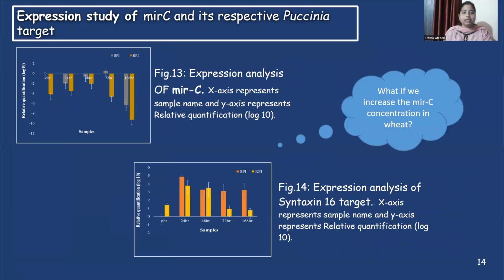In figure 13, the expression of microRNA C is inversely proportional to the expression of its target syntaxin 16 in figure 14. Syntaxin 16 in Puccinia plays a role in membrane trafficking. So if we increase the expression of microRNA C artificially in wheat plants, there will be a communication gap between host and pathogen interaction.